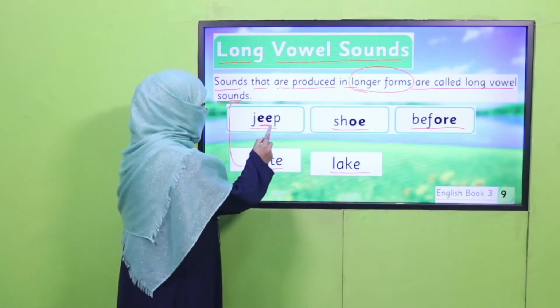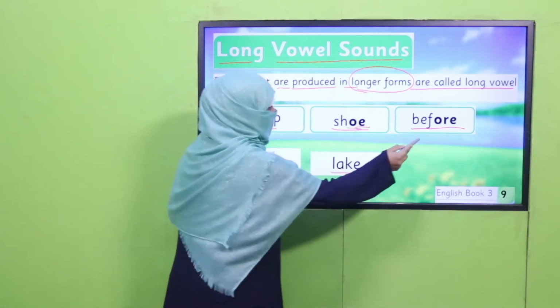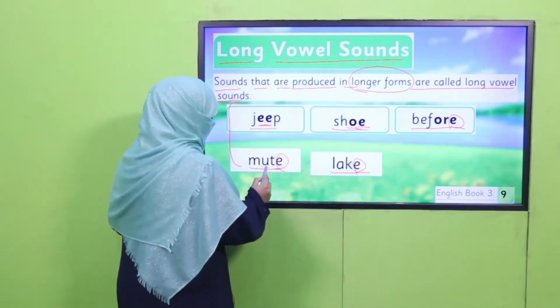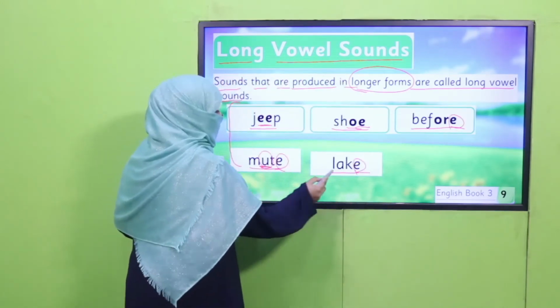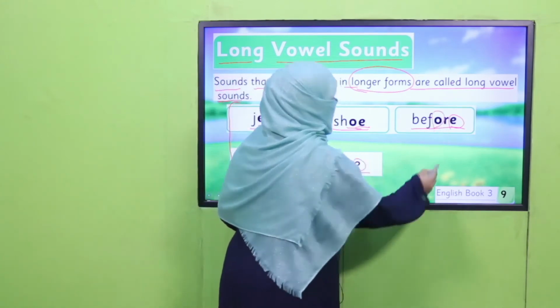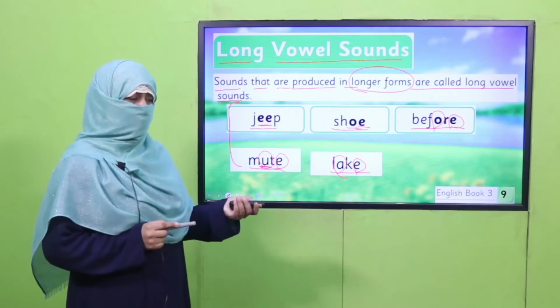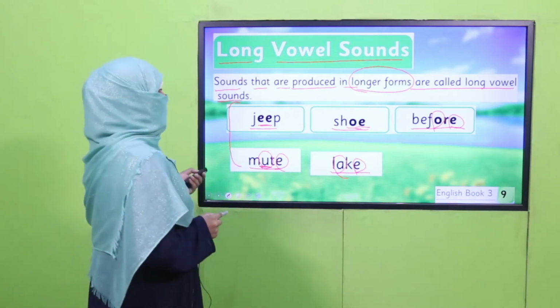Now I believe you can say it and you know the rule. Here two vowels are coming together. Here is a silent E. That's why these vowels are giving their long vowel sound. Are you getting it? So this is how we can differentiate, and there is another exercise to practice.